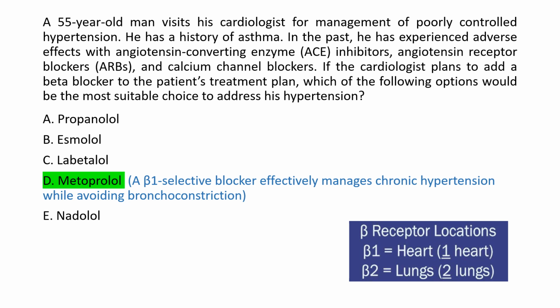The correct option here would be D, metoprolol. Metoprolol is a cardioselective beta-1 blocker, meaning it primarily affects the heart without significant impact on the beta-2 receptors in the lungs. This makes it an ideal choice for managing hypertension in a patient with asthma, as it minimizes the risk of bronchoconstriction. In order for us not to be confused with the location of beta-1 and beta-2 receptors, always remember we have one heart and we have two lungs. So beta-1 receptors are located in the heart and beta-2 in the lungs.